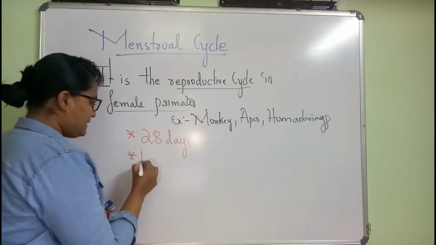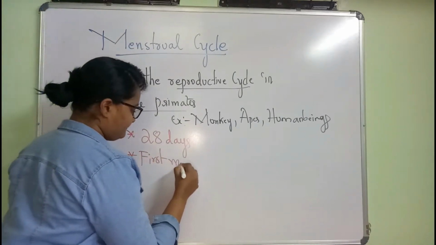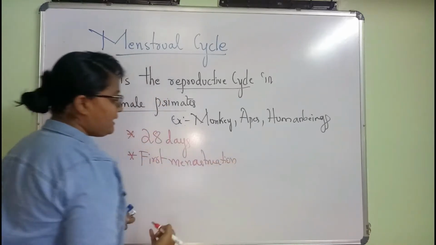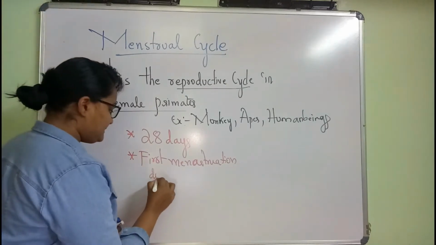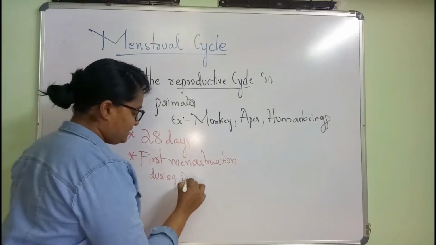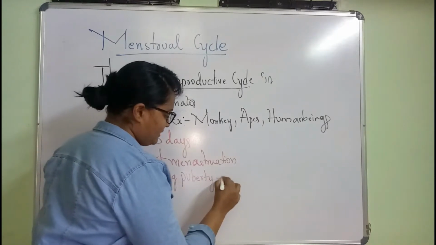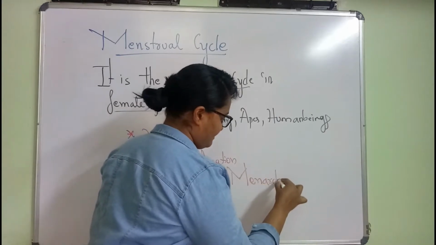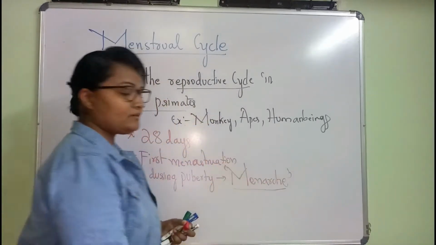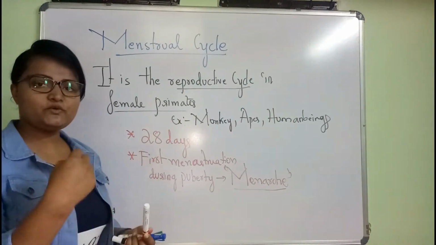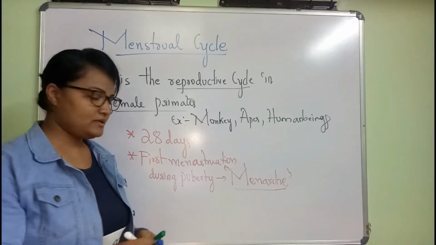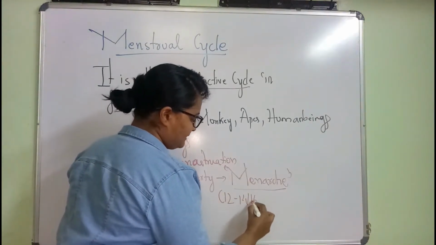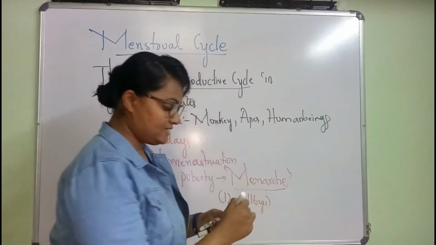Whereas the first menstruation, that is during puberty, we call it menarche. That is about 12 to 14, sometimes it varies to 16 years also.